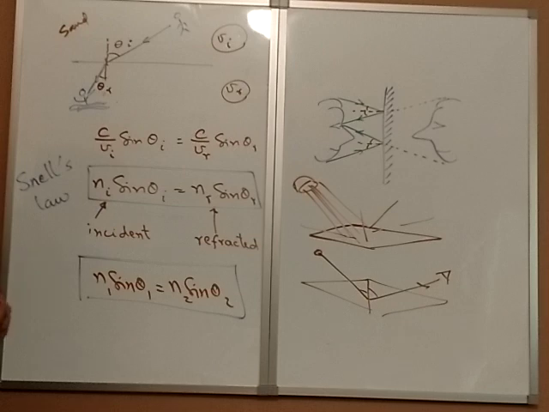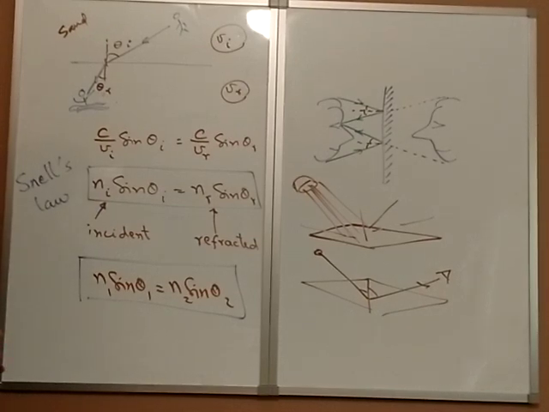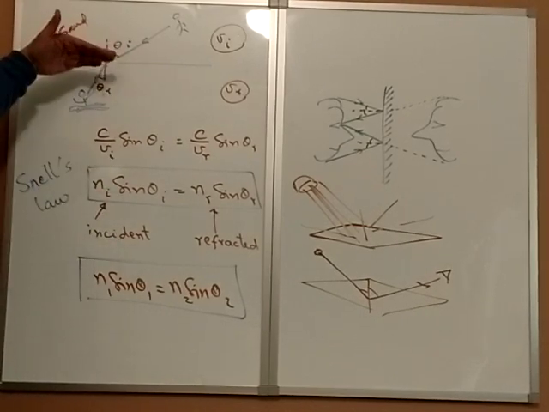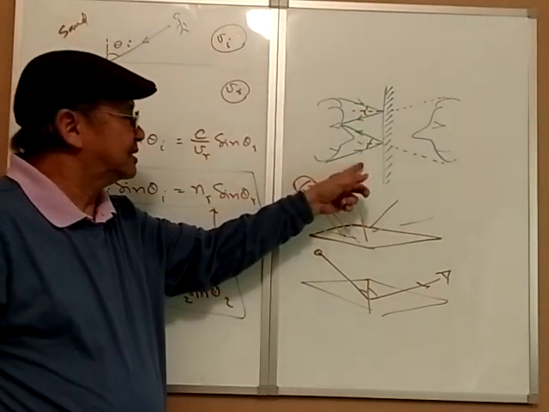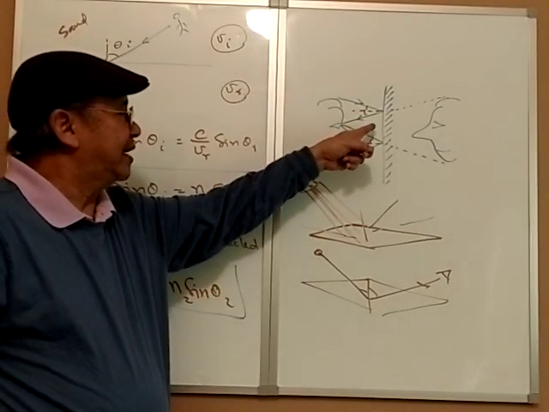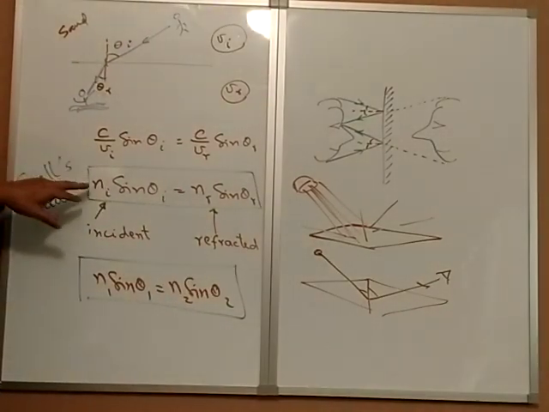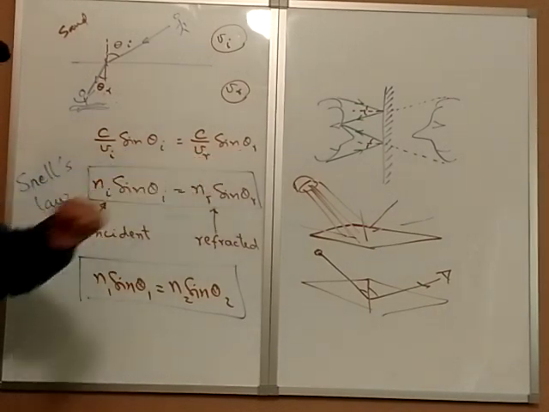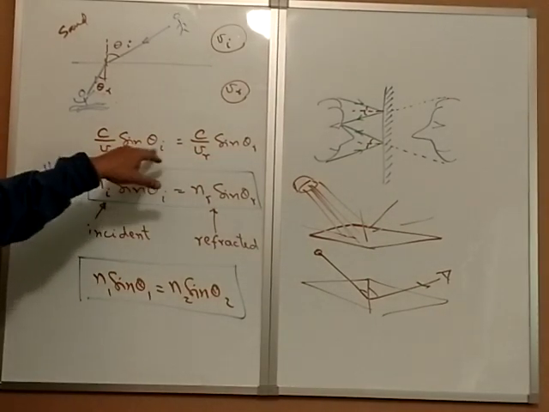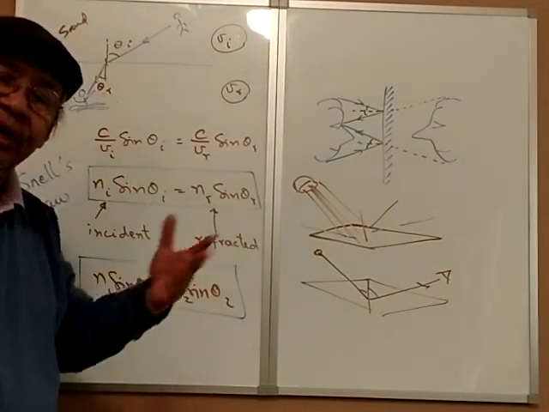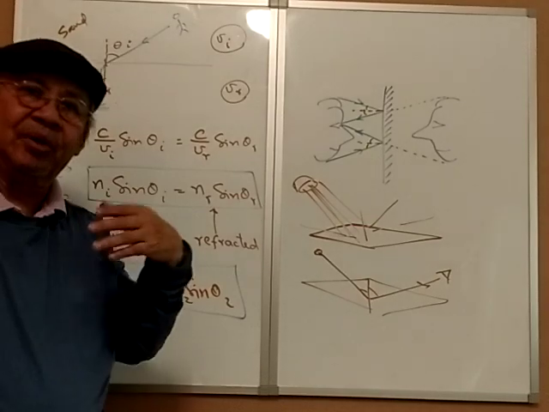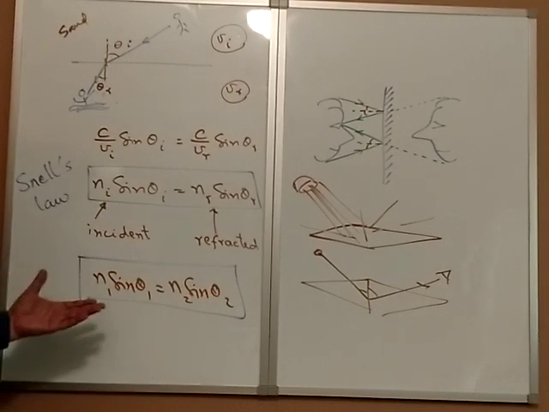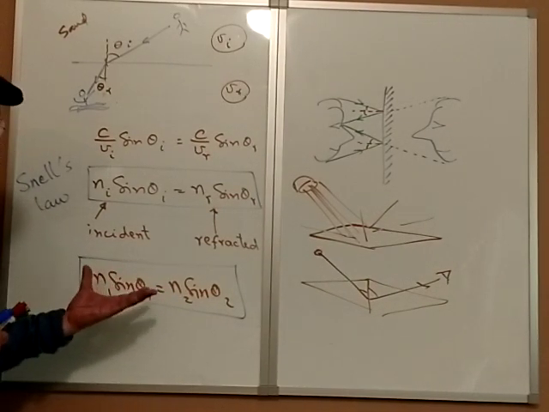Right? Snell's law. And actually, if you think about it, instead of refracting, if you think about reflection, it'll be the same medium, because when you reflect, let's say this is the incident medium, then it'll be reflected back in the same medium. So N1 and N2 will be the same, and then it'll show that theta 1 is equal to theta 2, or theta incident will be the same as theta reflected. So actually Snell's law is applicable for both refraction and reflection, right? But for you, all you have to do is just remember this, all right? That's all you need, okay?